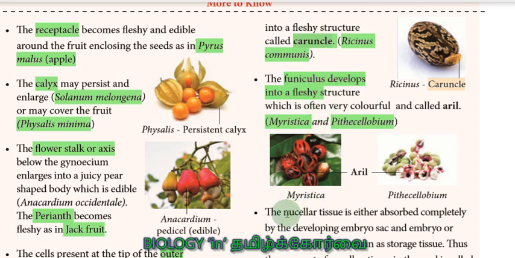Next one is the nucellar tissue is modified. Okay, the nucellar tissue is usually absorbed completely by the developing embryo sac. It is absorbed as a nutritive tissue within the embryo sac, remaining as a storage tissue.